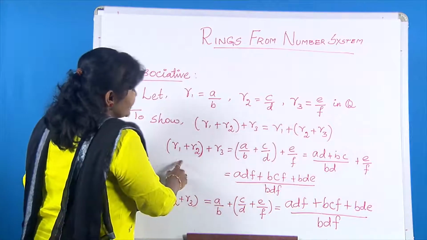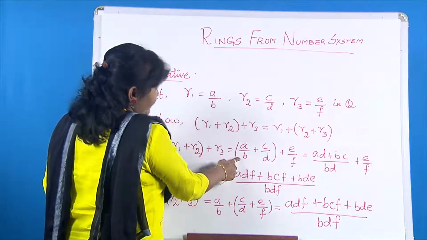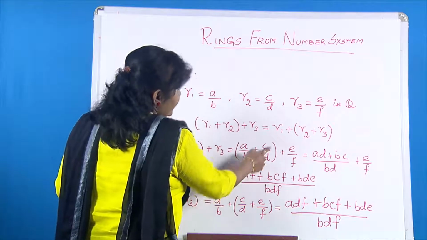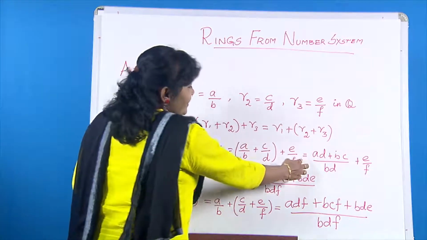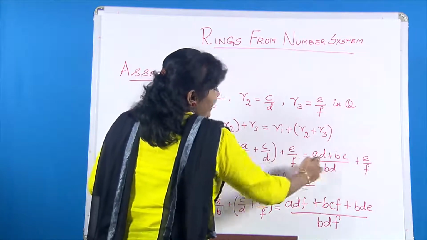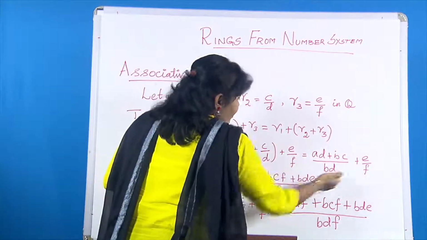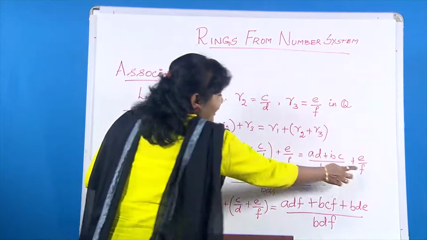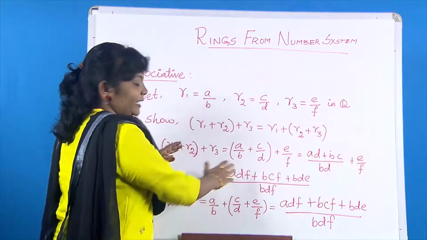Here (R1 plus R2) plus R3, where R1 is a/b, R2 is c/d and R3 is e/f. So this is in the bracket. Here we will take bd as the common factor. So (ad plus bc)/bd plus e/f. Here again we will take bdf as the common factor. So it is equal to (adf plus bcf plus bde)/bdf. So this is the one equation.